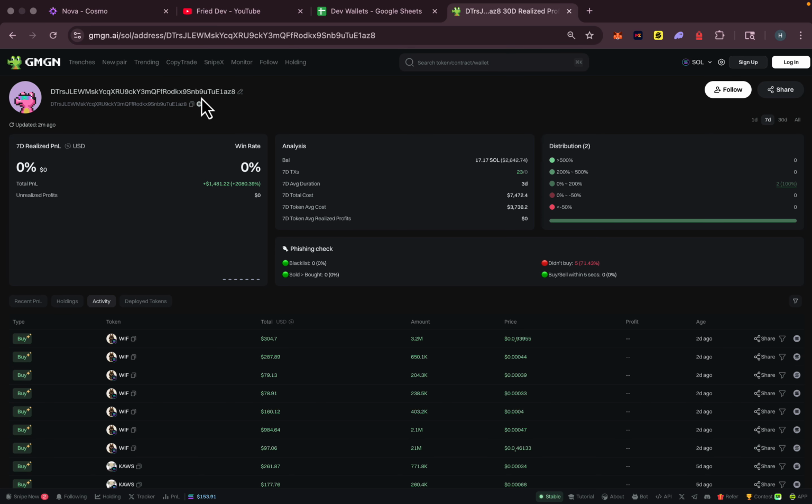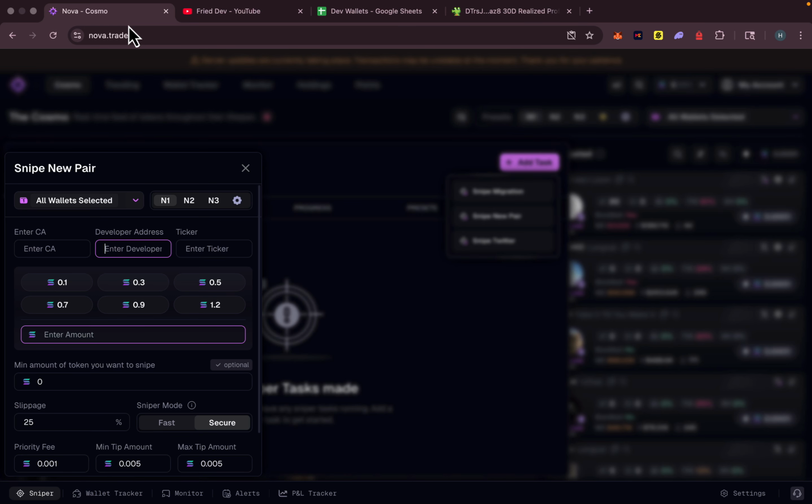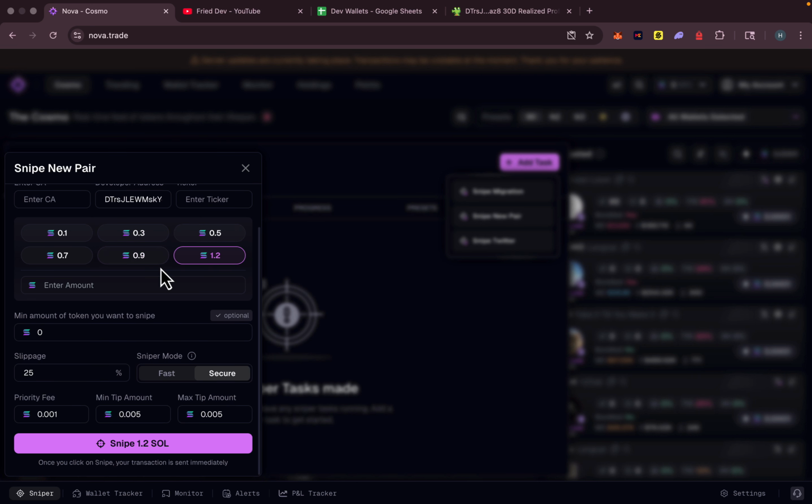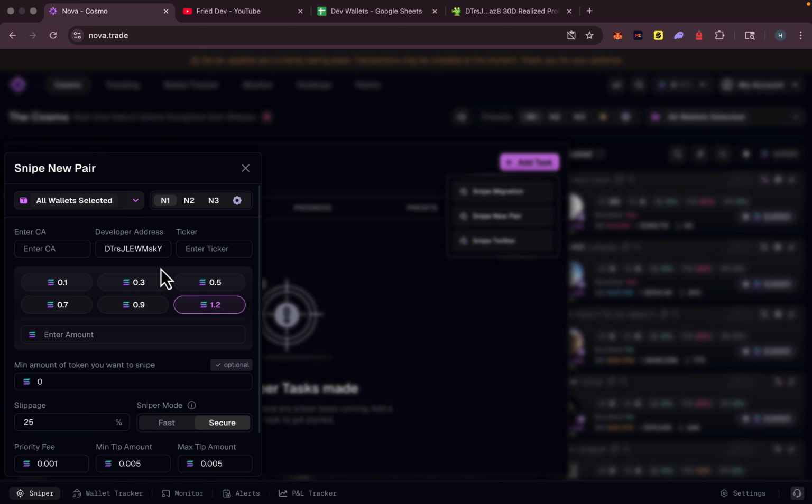For example, in here, I can copy this developer address, paste it in here, and I can say, for example, snipe 1.2 sol or any amount you want for me as soon as he launches a new token. This is very interesting. But here's the important thing.